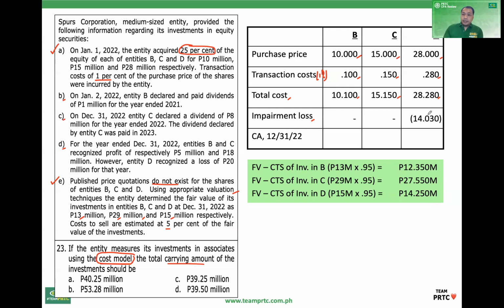So at December 31, 2022, using the cost model, entity B is at cost, C is at cost, and D is at fair value less cost to sell, the recoverable amount. Get the total: investment in B plus C plus D. Total. Number 23, delta.